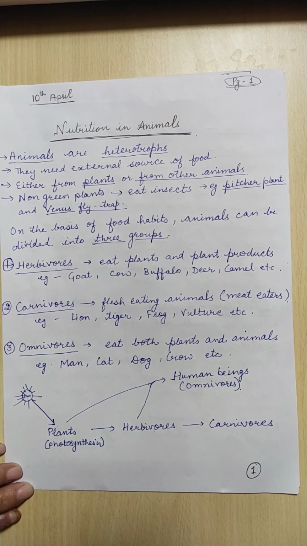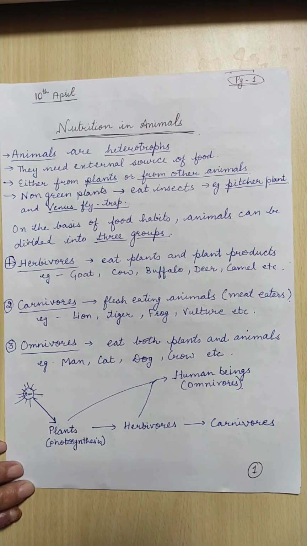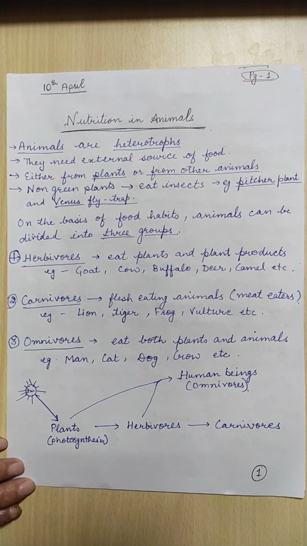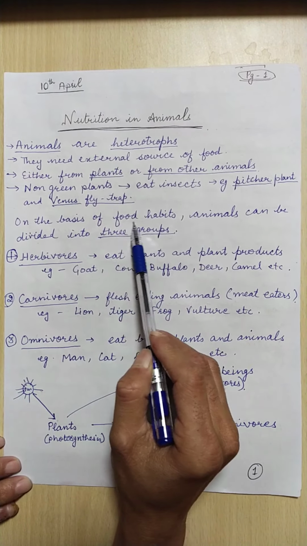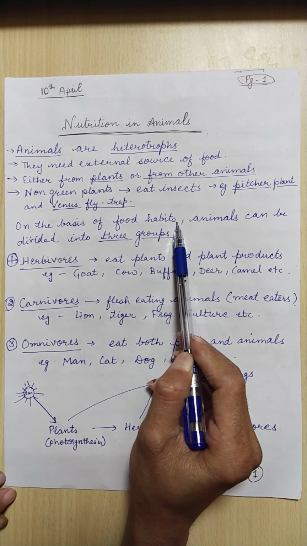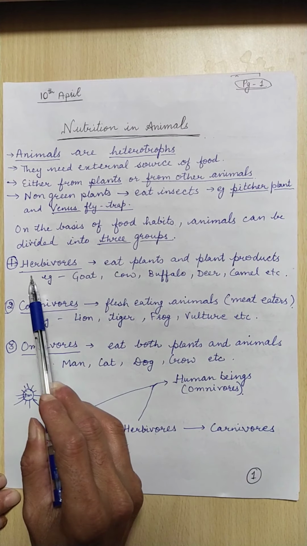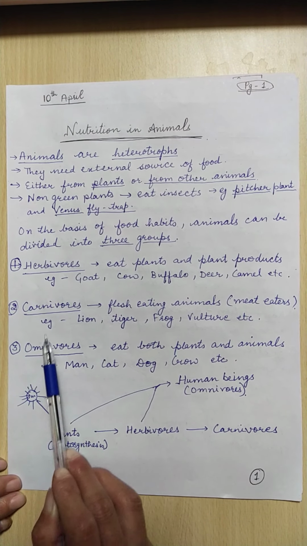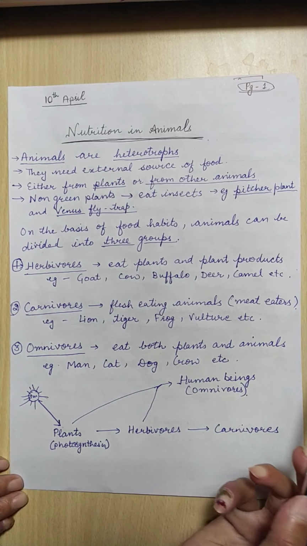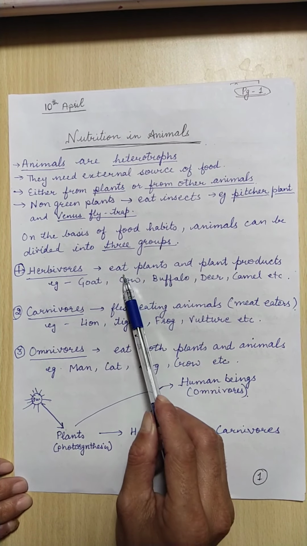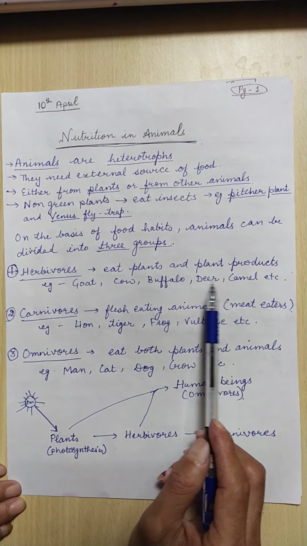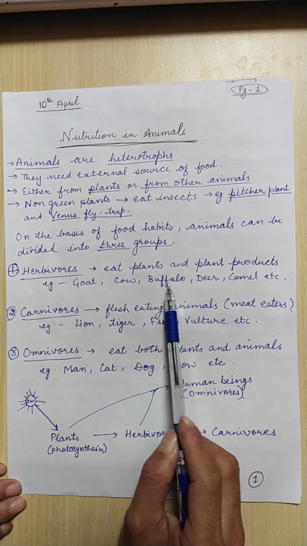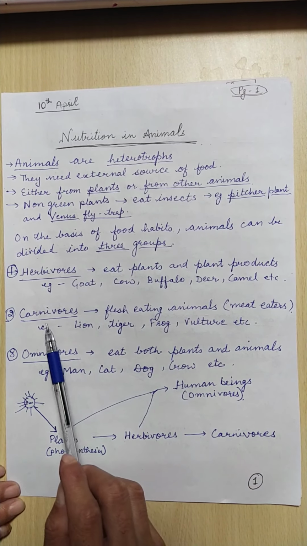First of all, you must be clear that animals are divided into three groups on the basis of their food habits, meaning the type of food they eat. These three groups are herbivores, carnivores and omnivores. Herbivores, also known as plant eaters, eat plants and plant products. Example, goat, cow, buffalo, deer, etc.